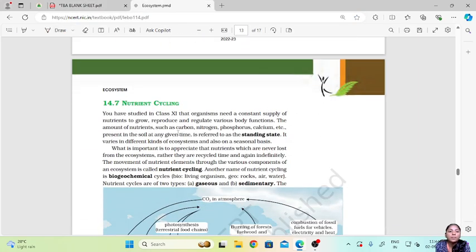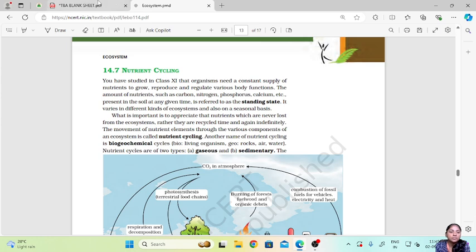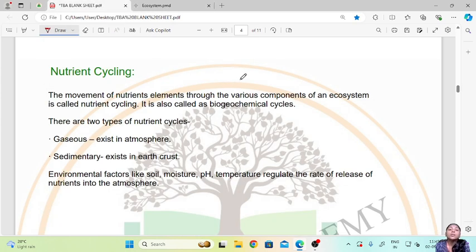Then talking about the next part, that is nutrient cycling. So the movement of nutrient elements through the various components of ecosystem is called nutrient cycling. It is also called biogeochemical cycles. So basically the movement of nutrients through the various components of ecosystem, meaning through the soil or earth, atmosphere, water and through the living organisms. When the movement of nutrients takes place, it is called nutrient cycling.